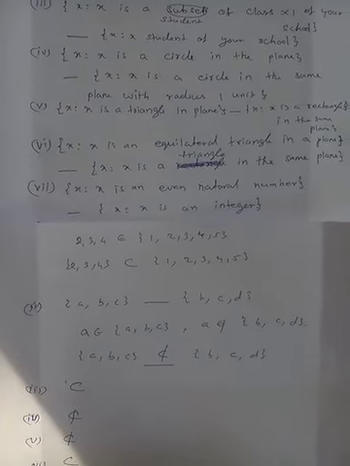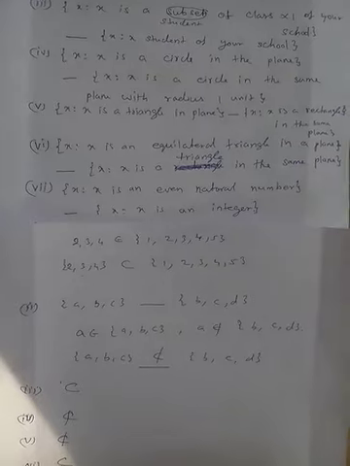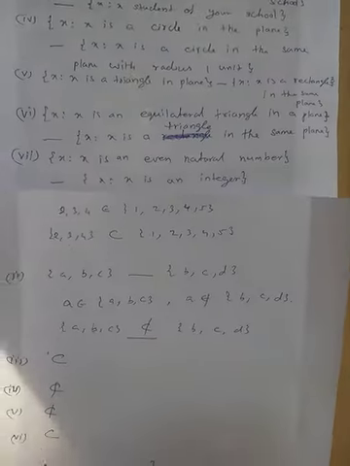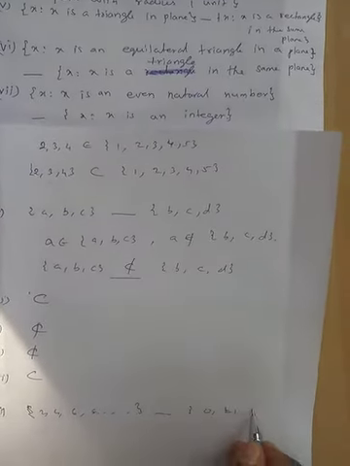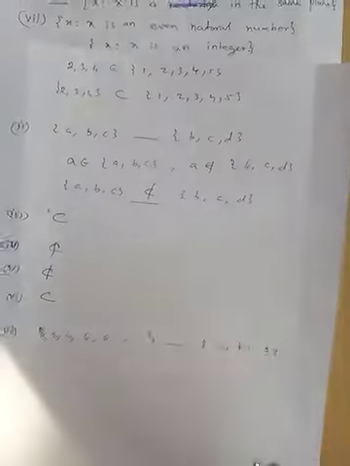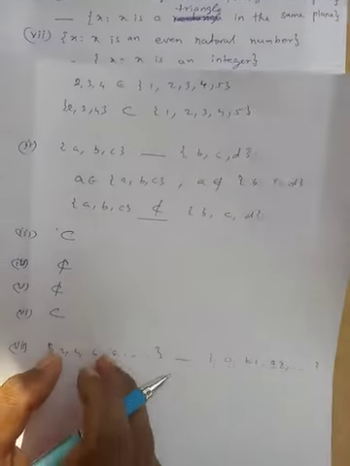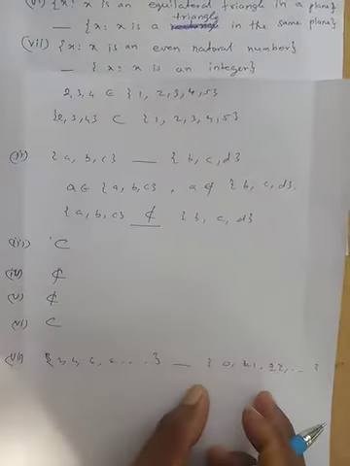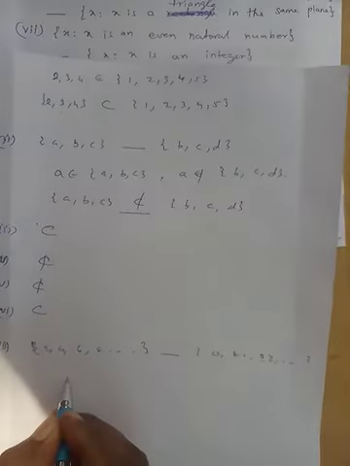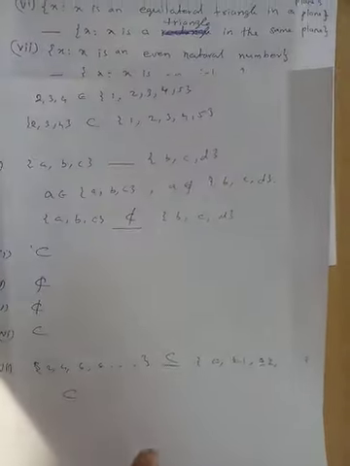The second one is the set of all integers: 0, plus or minus 1, plus or minus 2, and so on. So this one contains all the elements of the first set. So the second set contains the first one, and this symbol, contained in, is the answer.